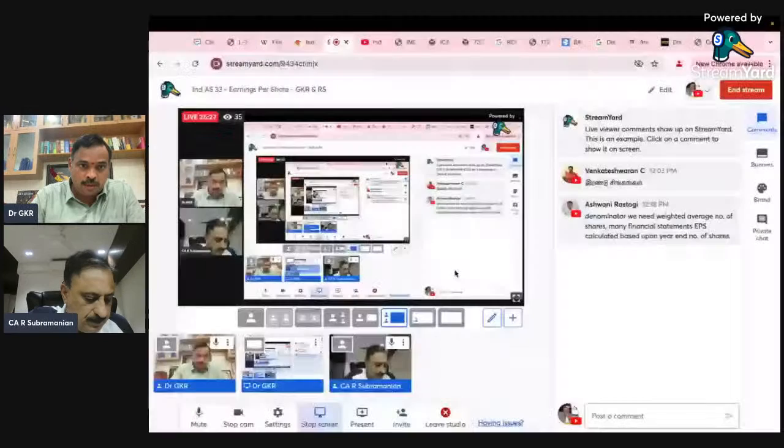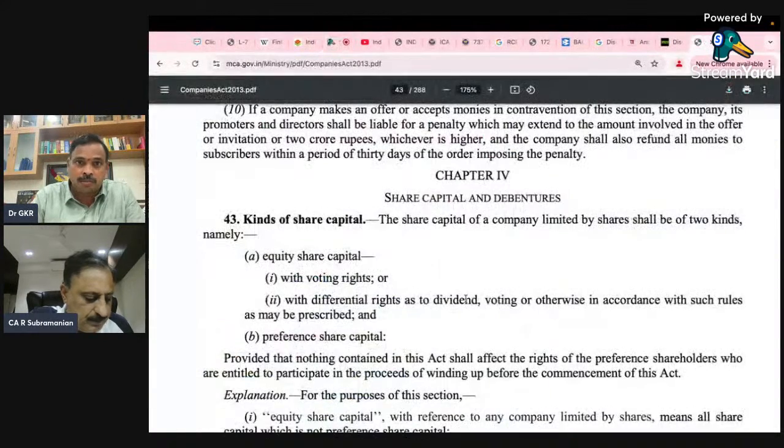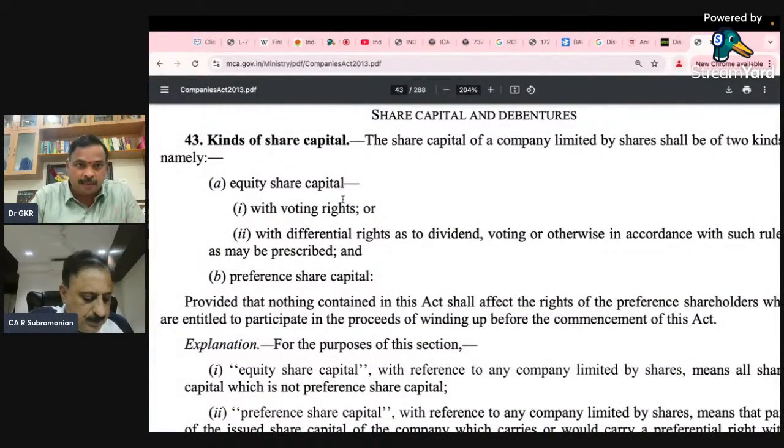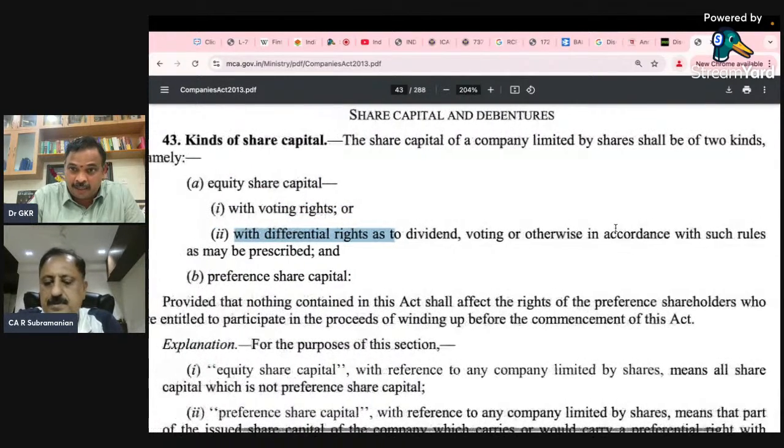Now I'll come to one Companies Act section, which will give you the various concepts here. Hope this is visible. Please look at the kinds of share capital: equity share capital with voting rights, with differential rights, voting or otherwise, in accordance with rules.